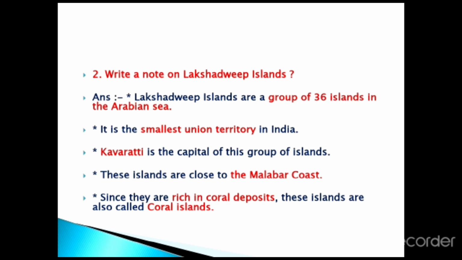Once again, I just repeat. Lakshadweep Islands are a group of 36 islands in the Arabian Sea. It is the smallest union territory in India. Kavaratti is the capital of this group of islands. These islands are close to the Malabar coast. Since they are rich in coral deposits, these islands are also called coral islands.